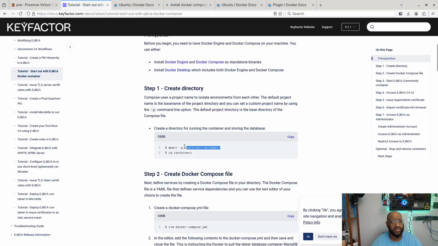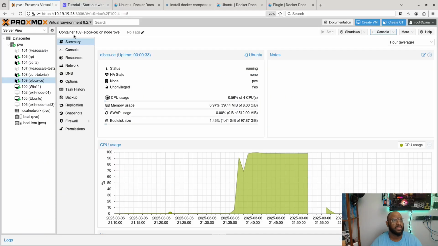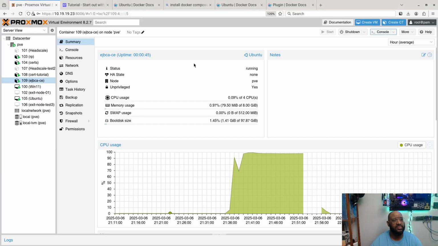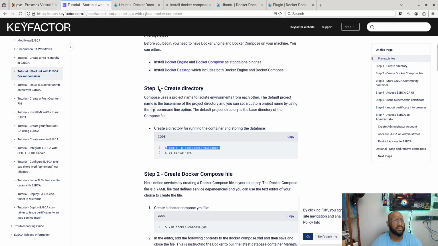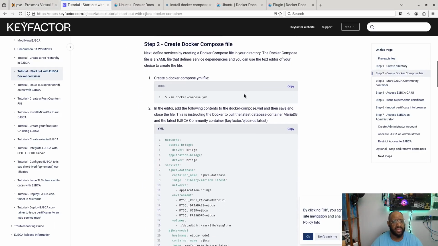We're going to go ahead and make a directory. All right, pop over here. All right. Oh, I'm going to go ahead and go into containers. All right, got containers. Yep, it's in there. Scroll on down. Now, next thing we're going to do is do Docker Compose.